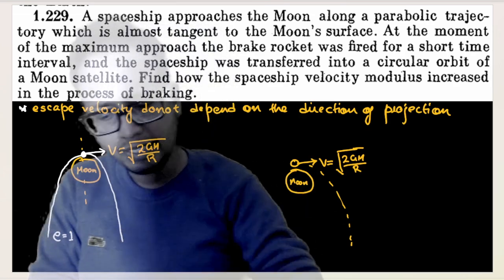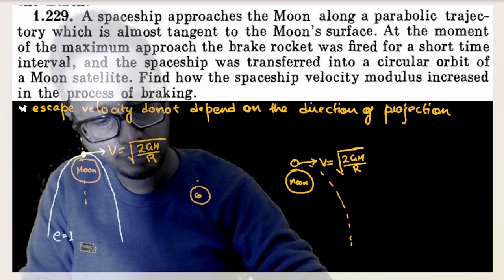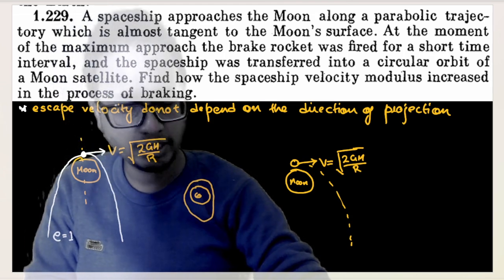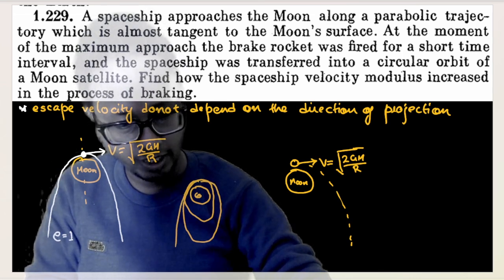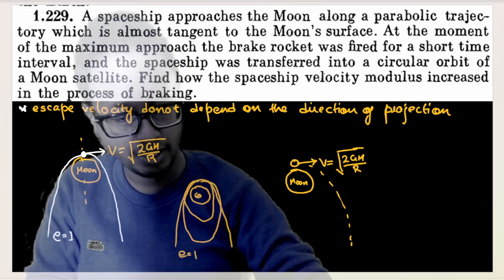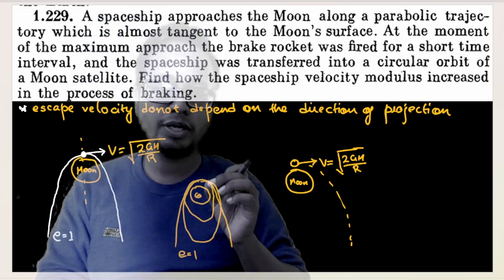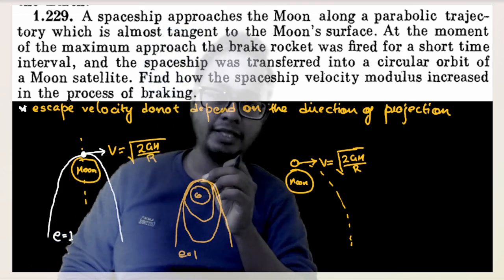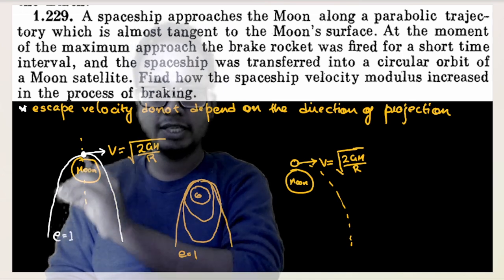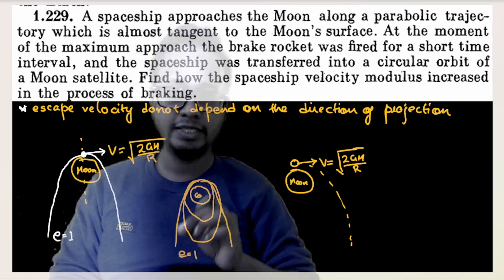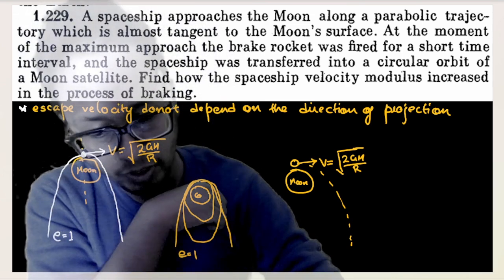Sometime earlier I told you how you launch a satellite. You take it to orbit, it keeps rotating, and then you increase the velocity. It goes in an elliptical orbit, you increase some more velocity, it goes in a more elliptical orbit. After a certain time, when the value of eccentricity becomes 1, it escapes the gravitational influence of the planet. The same thing is happening here, but in reverse order. Here we're expelling an object from a planet by giving velocity. Here the body orbiting the planet has come from infinity; it rotates here and goes back to infinity. Understood the situation of what is happening.